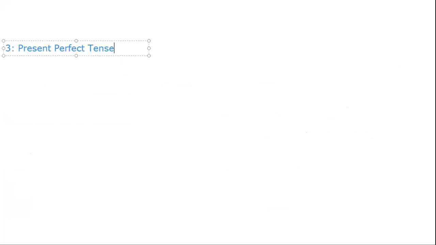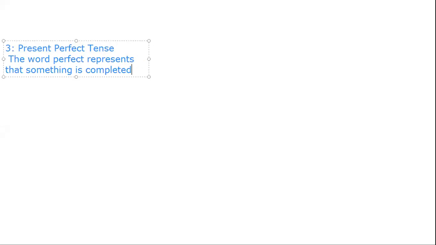Now you can see the word perfect means something is completed, some activities or actions are completed.